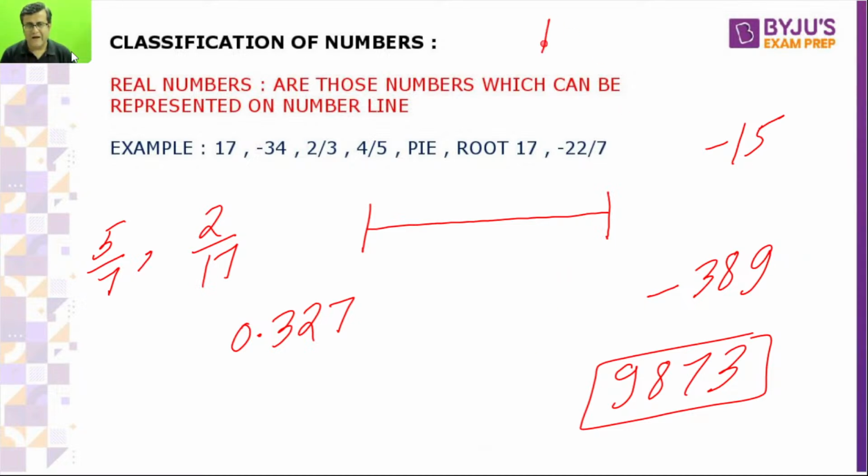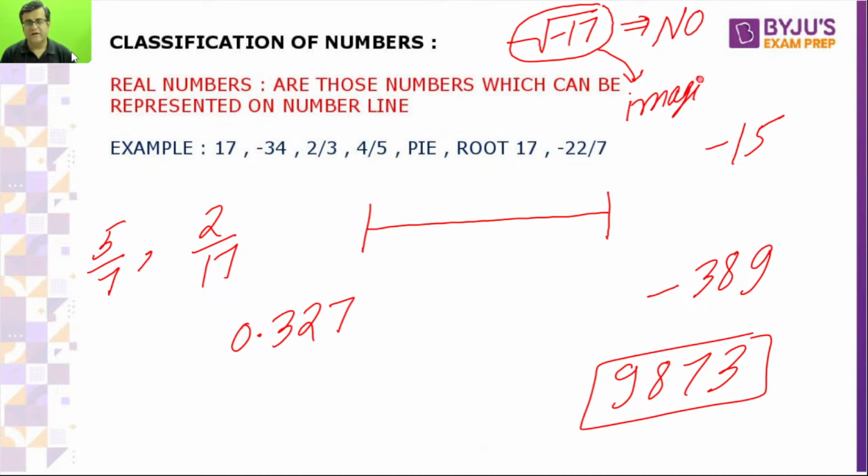Let's take root of minus 17. Can I represent this number on the number line? A big no, because this is not real, this is imaginary. If the value under the root has a negative sign, it is imaginary and can never be represented on the number line. Everybody listen again to the small definition about real numbers: any number which is not imaginary is a real number, and every number other than imaginary can be represented on the number line. I expect this is clear to everyone.